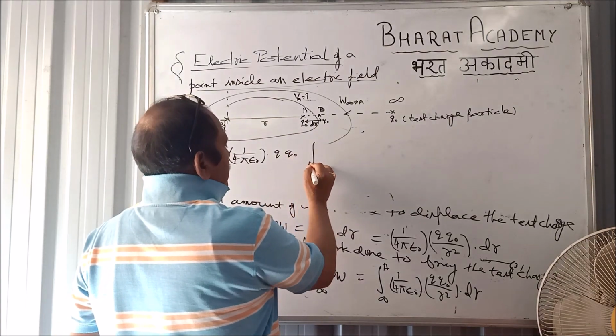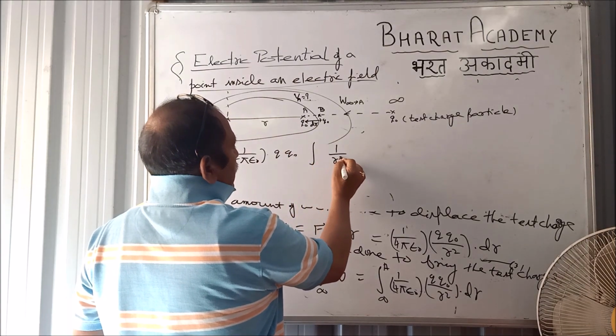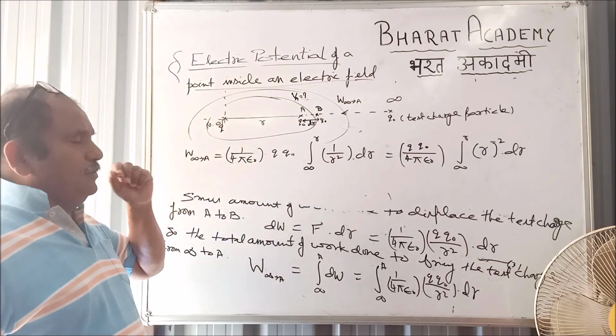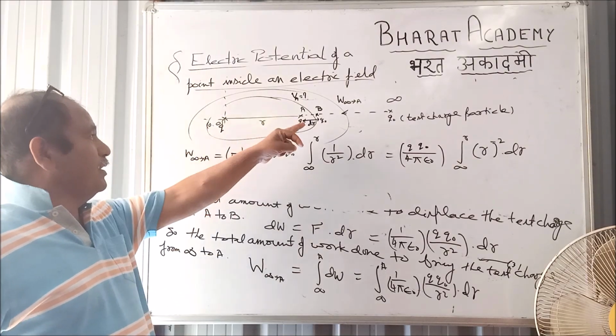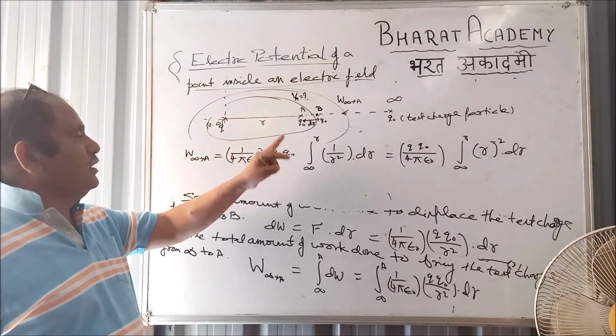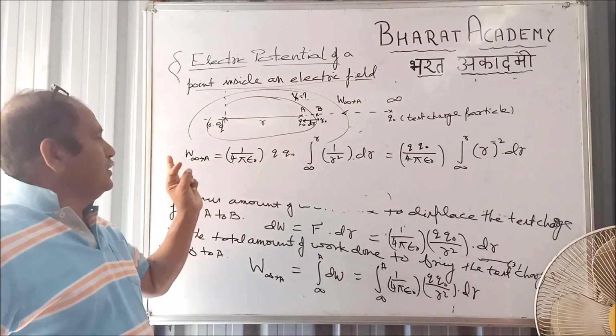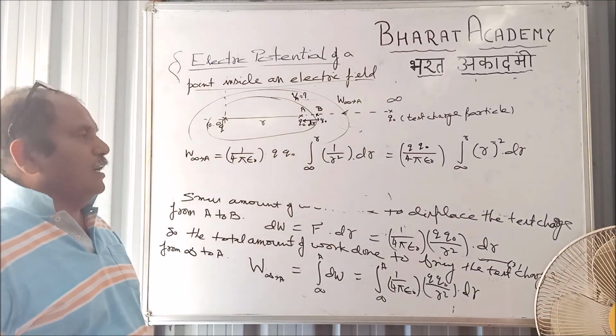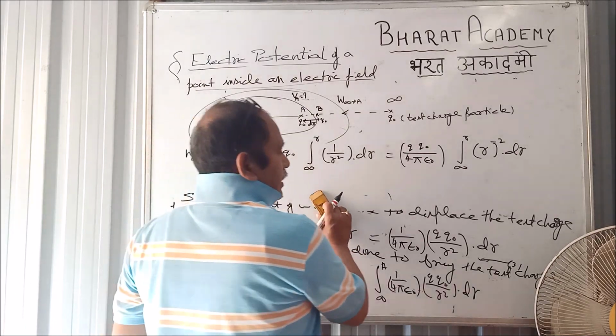We are left with integral 1 by r square dr. If I consider this Q to be at origin, then the distance of this point from the origin will be r. So the limit will be infinity to r. So W comes out to be Q Q0 by 4 pi epsilon naught integral infinity to r of r to the power minus 2 dr, right?